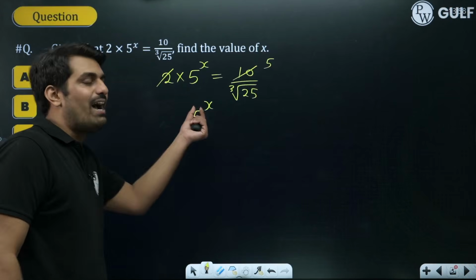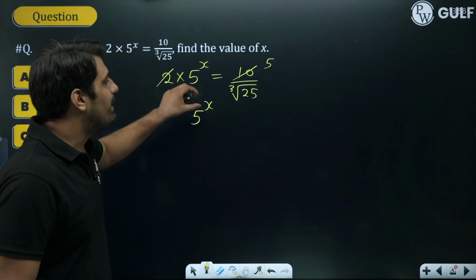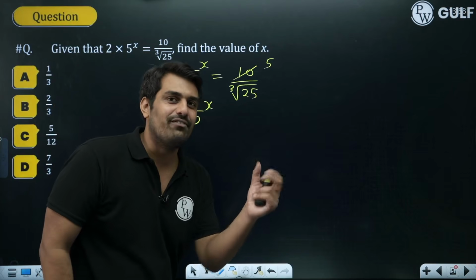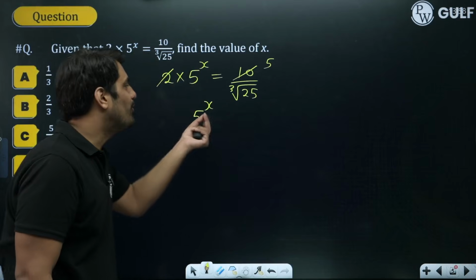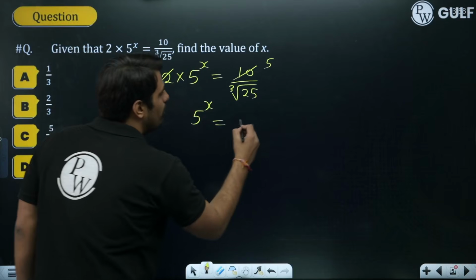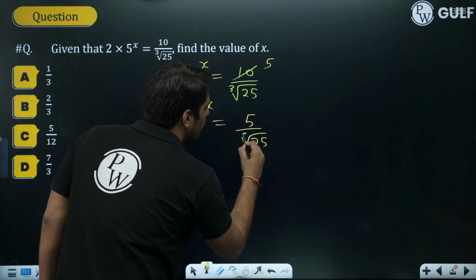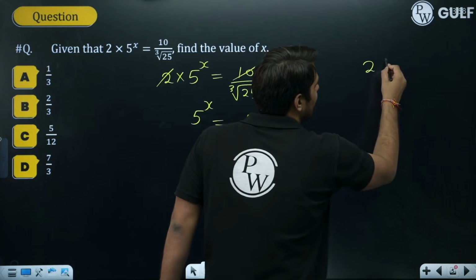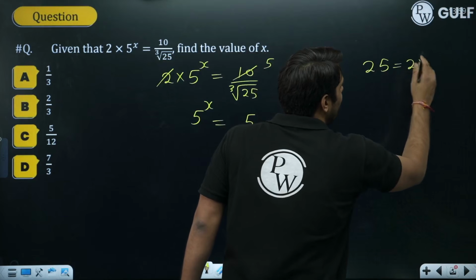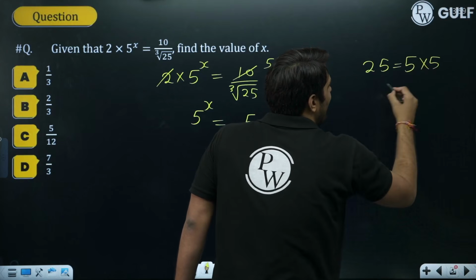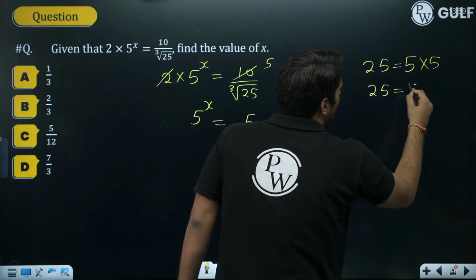So, on the left hand side, I have the thing which I want. I want to find the value of x. So 5 raised to the power x. Now I just need to convert the right hand side in terms of base 5, and whatever the exponent is, that will be equal to x. So let's try to solve. This is 5 upon cube root of 25. Cube root of 25. I hope everyone in the classroom knows that 25 is 5 into 5. That means 25 is 5 square.